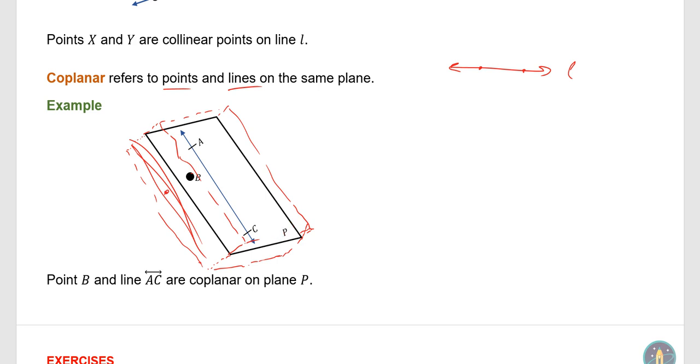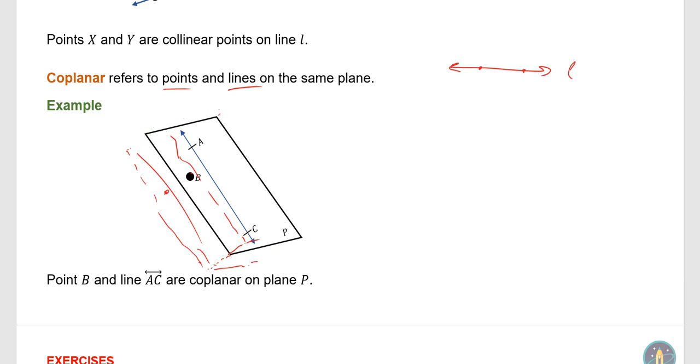But if either of them fell on another plane, so all these are full planes that extend up or down in the 3rd dimension, whereas plane P has its own 2 dimensions. So there's this dimension, there's this dimension, and then there's a 3rd dimension up or down, okay?